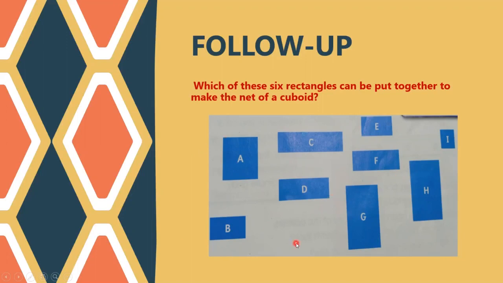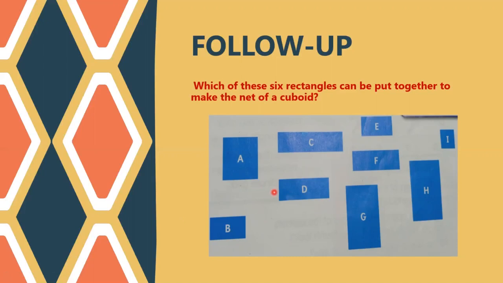You have to pick out 6 rectangles, and when you put them together as a net and fold it, you should get a cuboid. So have a look at all these rectangles and pick out which 6 rectangles can be put together to make a net of a cuboid.